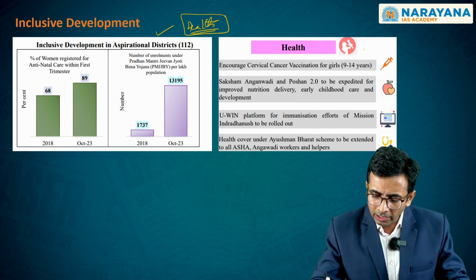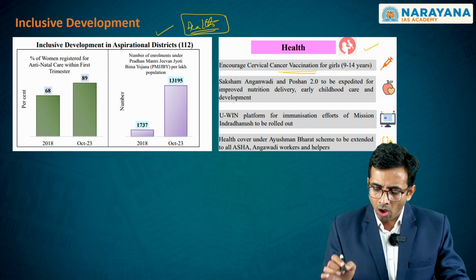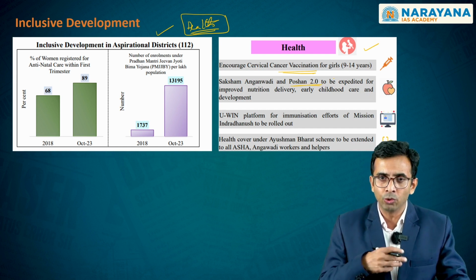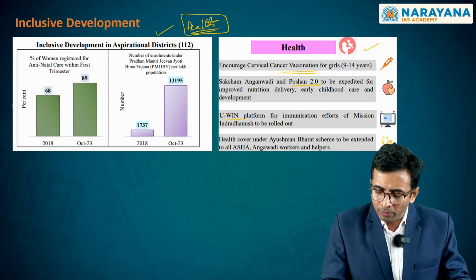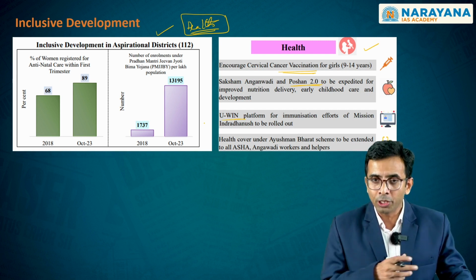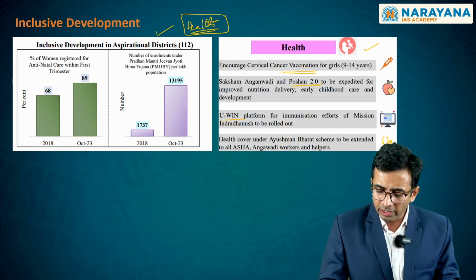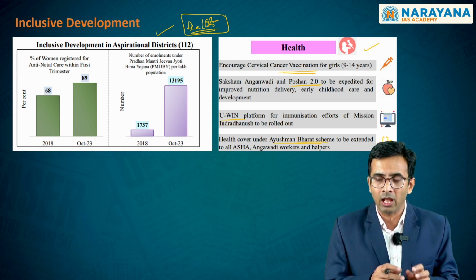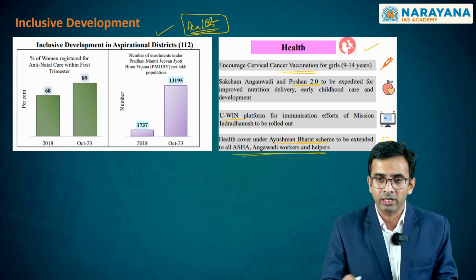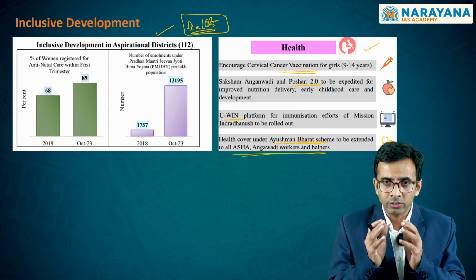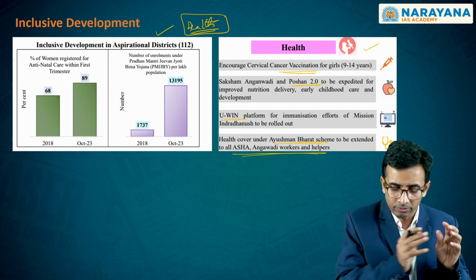Hence, health-related indicators, for example, the cancer vaccination for girls or the Poshan Abhiyan in terms of the nutrition requirement for females, and then the U-WIN platform for immunization efforts in order to roll out Mission Indradhanush in these particular districts, and also the health coverage that the government is providing under the Ayushman Bharat scheme, which is to be extended even to Asha workers and Anganwadi workers and other such helpers. All these are part of these efforts to make sure that there is inclusive development.